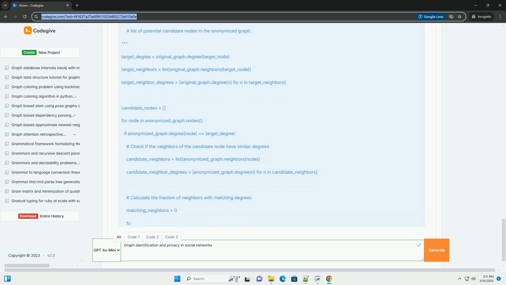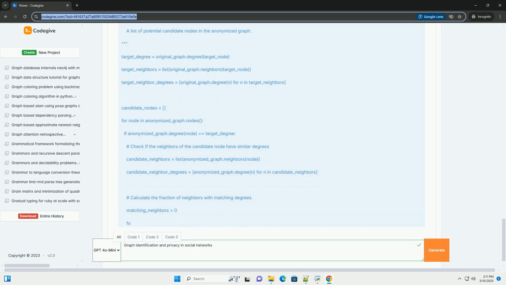Homophily-based inference. Attempts to infer the attribute of a target node based on the attributes of its neighbors. It randomly selects a subset of the target node's neighbors whose attributes are known and infers the target node's attribute based on the majority.